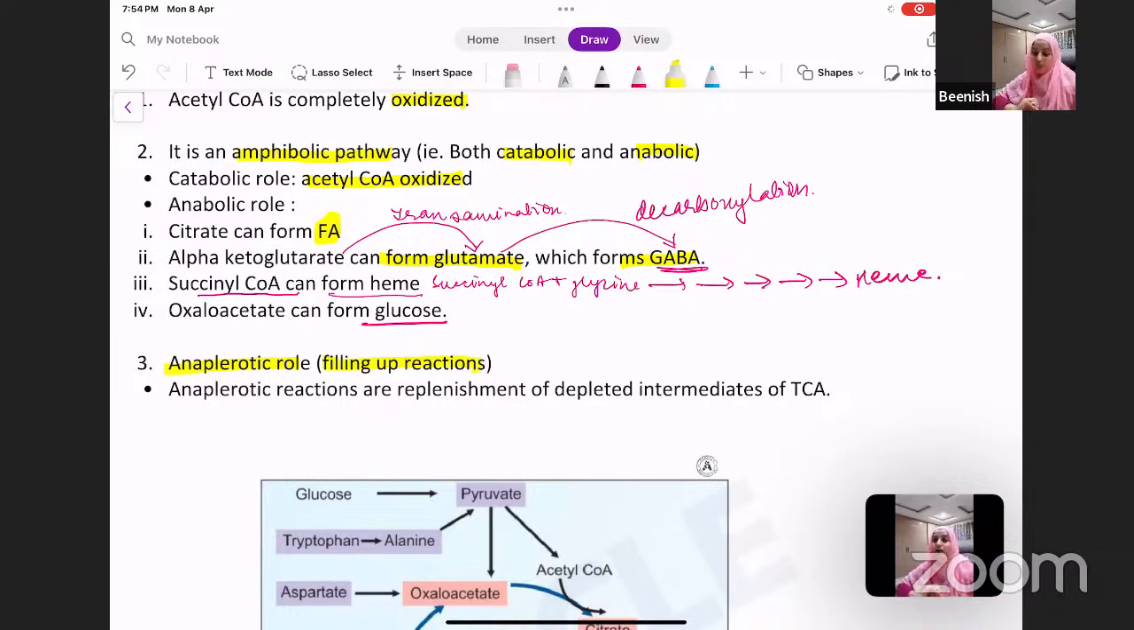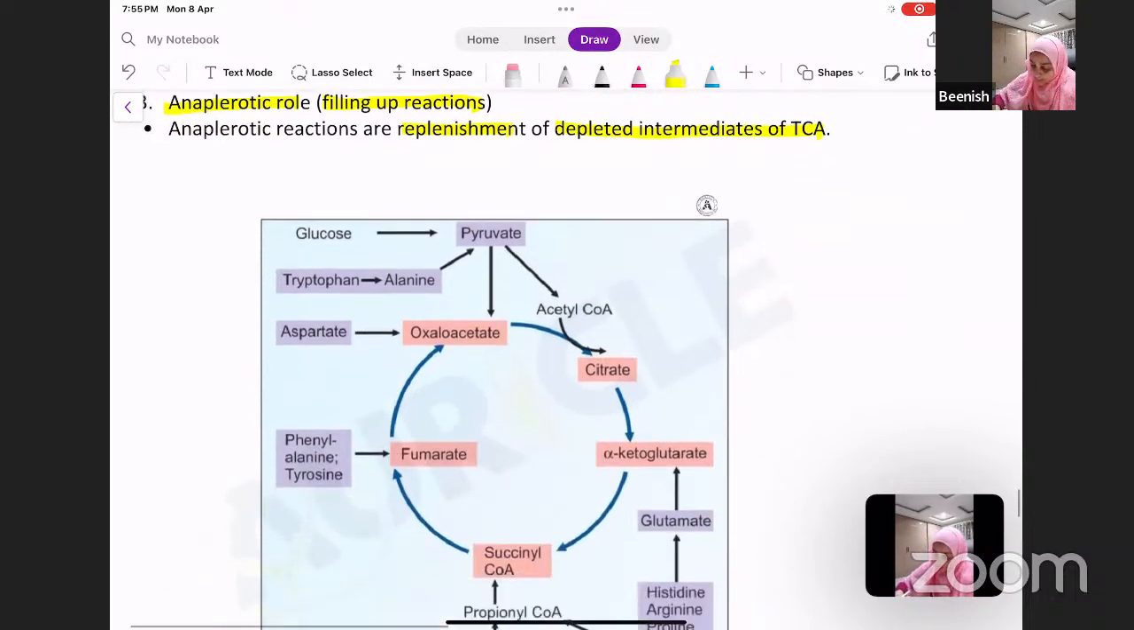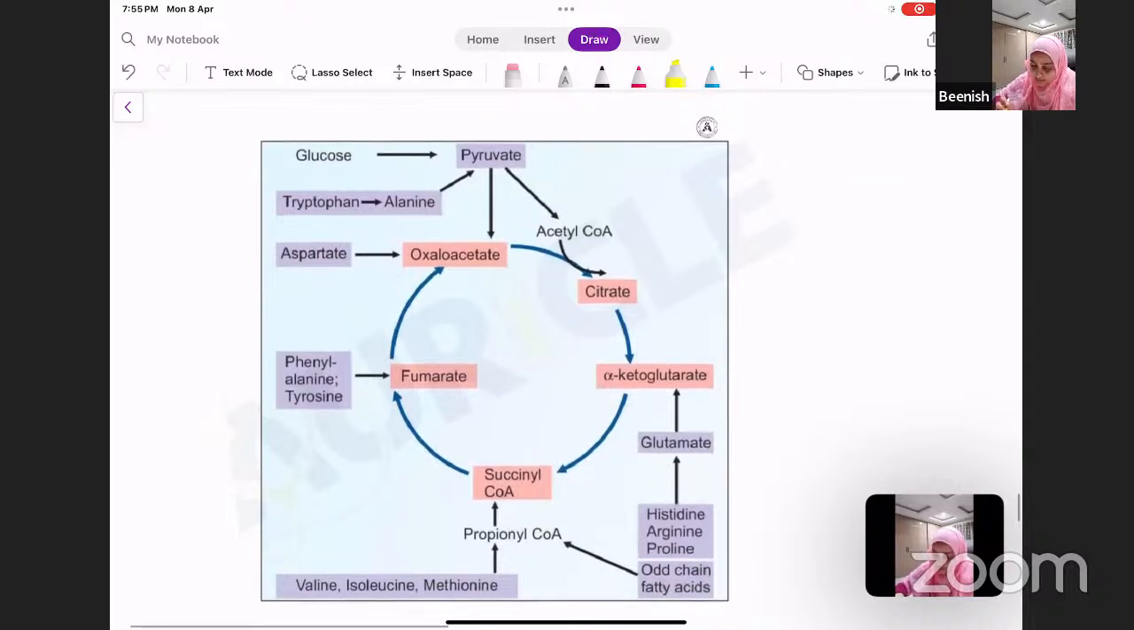Let's have a look at what this is. Anaplerotic reactions are replenishment of depleted intermediates of TCA. Let's have a look at this. Your citrate here, it can form what? It can form fatty acid. It can go for fatty acid synthesis, and therefore it can get depleted.